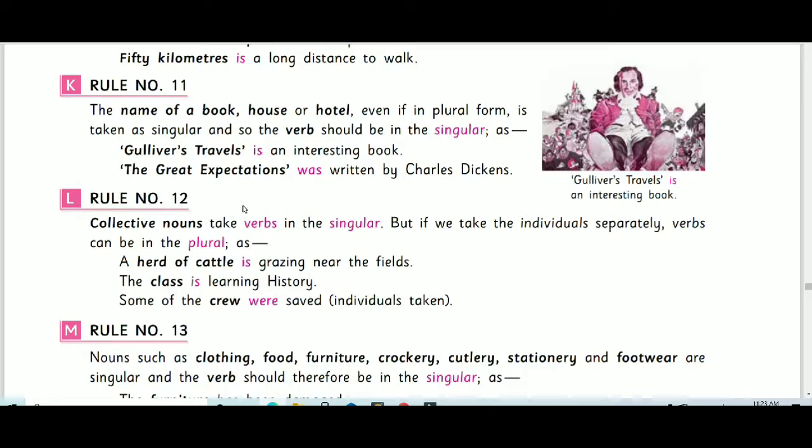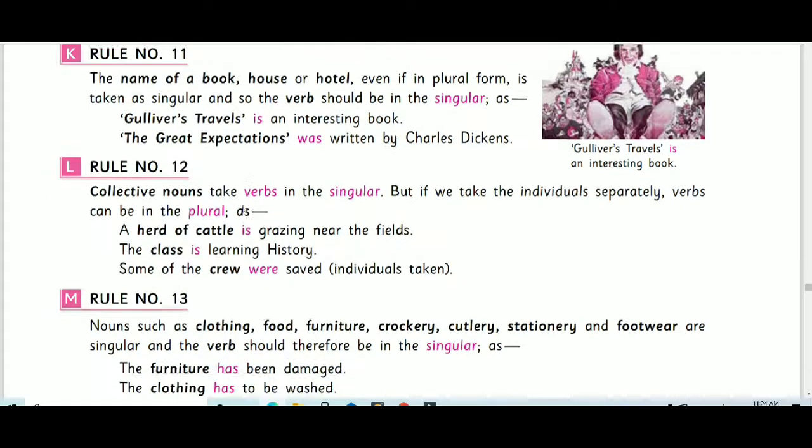Rule number 12. Collective nouns take verbs in the singular. But if we take individuals separately, verbs can be plural. A herd of cattle is grazing near the fields. The class is learning history. Class is a collective noun. Herd of cattle, herd is a collective noun. Some of the crew were saved. Because we are taking them separately, it can be used as a plural. There are few, maybe 5 or 6, so that is why the plural is used.